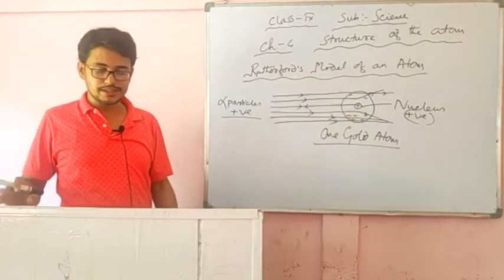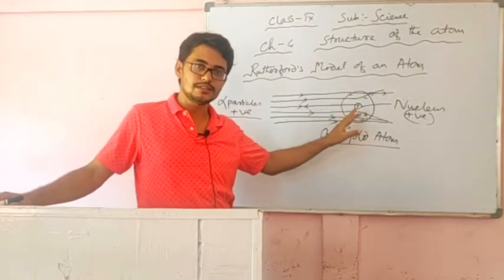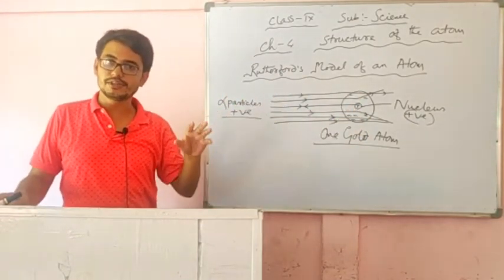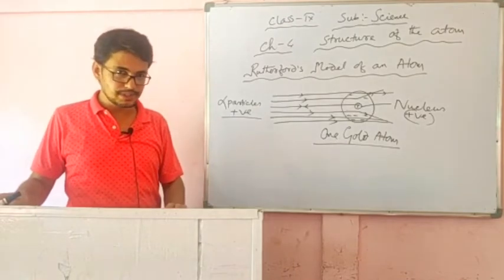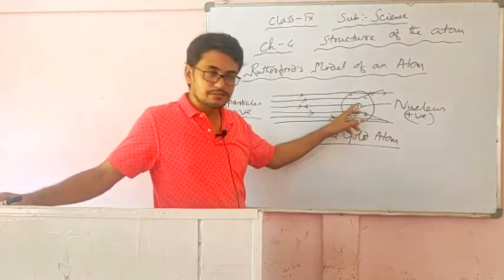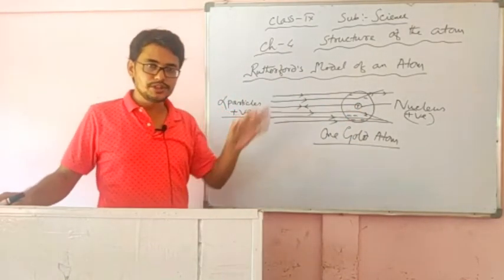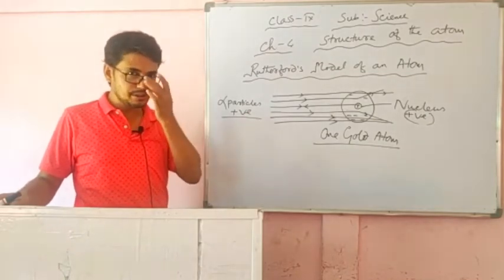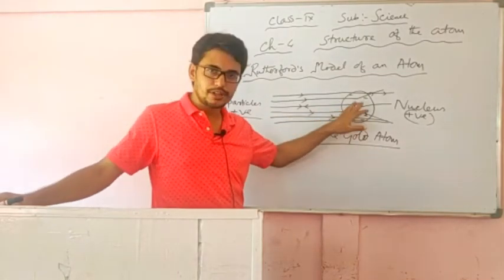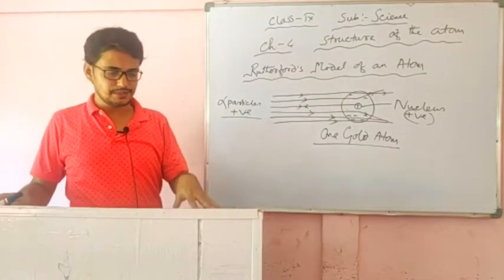Now the question arises: if these negatively charged particles are continuously revolving around the nucleus, automatically they will lose their energy. If they lose their energy, then they will fall onto the nucleus, because it is positively charged, which is impossible. Electrons will not fall into the nucleus. So these are the drawbacks of Rutherford's atomic model.